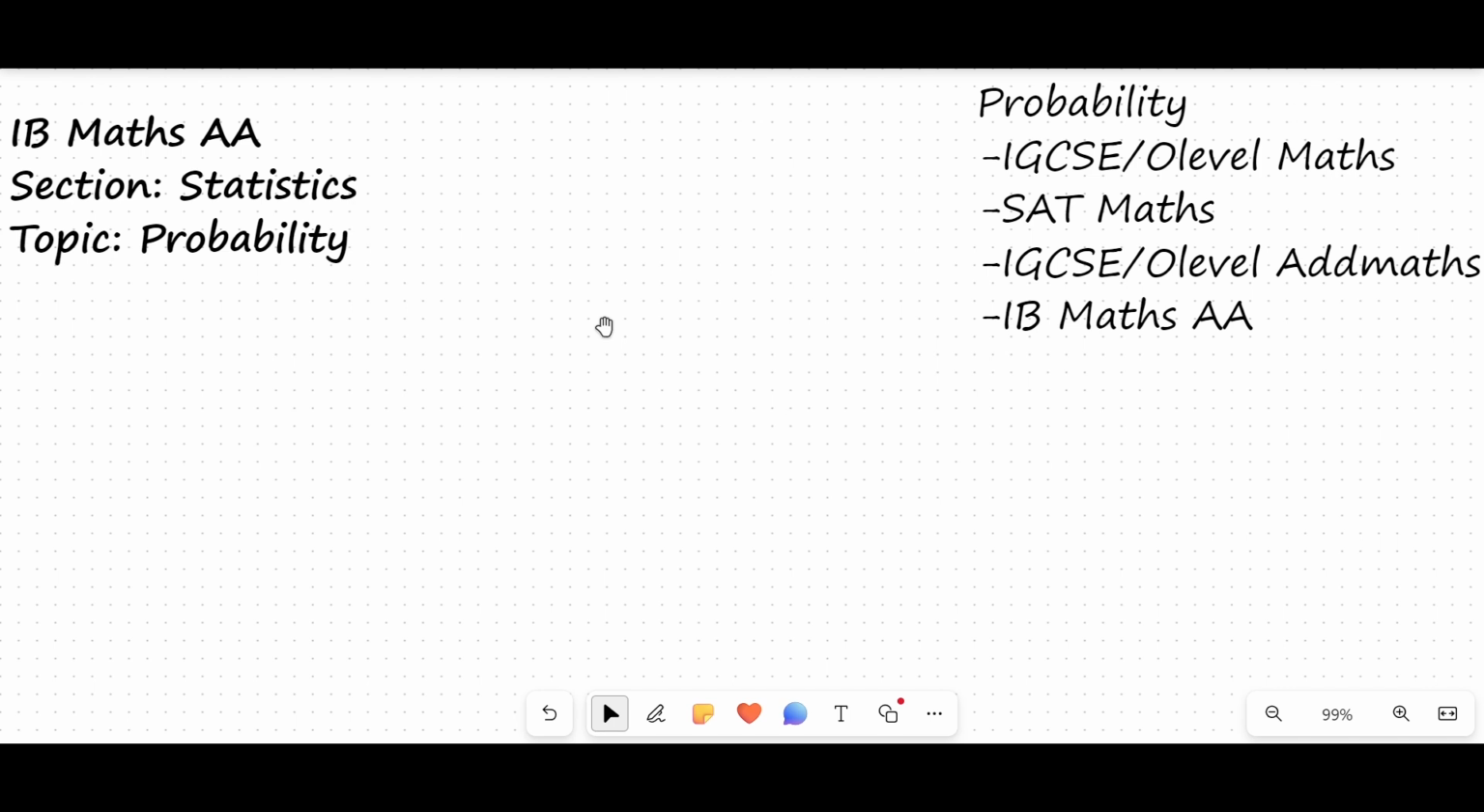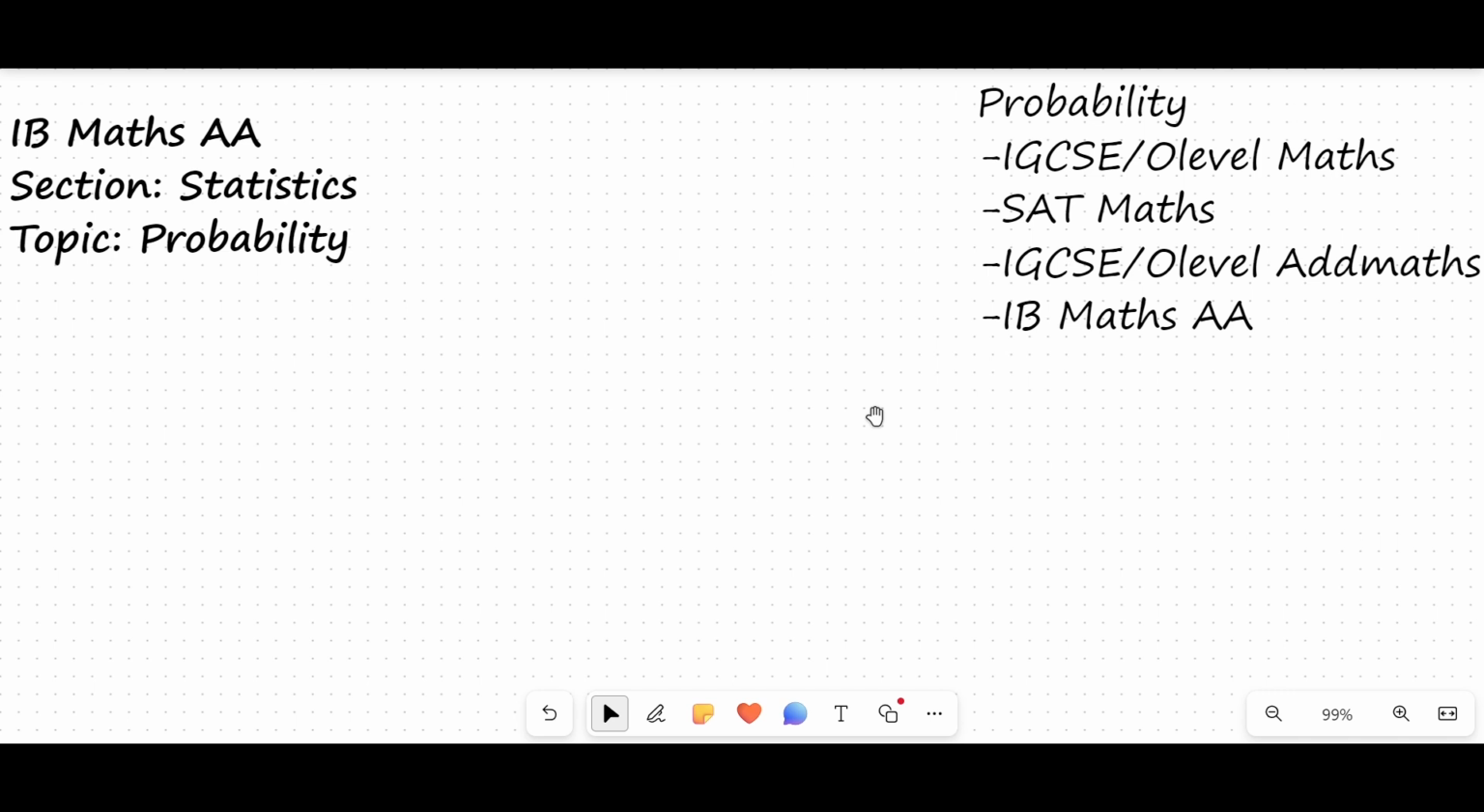So today we will be studying probability. Probability is a very important chapter when it comes to maths. You can see probability in IGCSE or O-level maths. You may have studied it, and then we have it in SAT maths. We also have a little touch of it in AD maths, and now we have it in IB maths AA. So before starting the probability of the maths analysis and approaches, we need to first build our basic skills. And to start with, I will start from the very basics of probability.